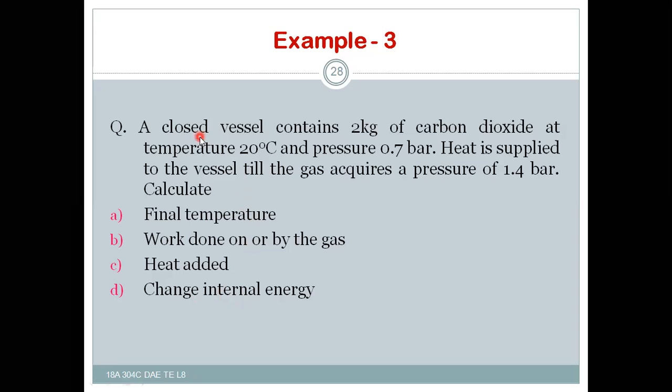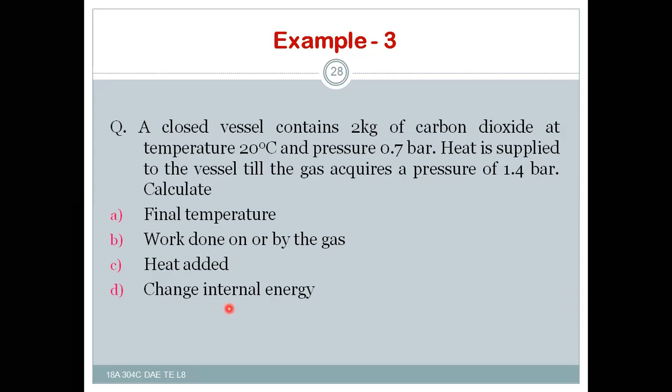It means the closed vessel contains 2 kg of carbon dioxide, so the mass is 2 kg, with this initial temperature and initial pressure, and this final pressure. We need the final temperature, also the work done either on the gas or by the gas, the amount of heat added, and the change of internal energy.